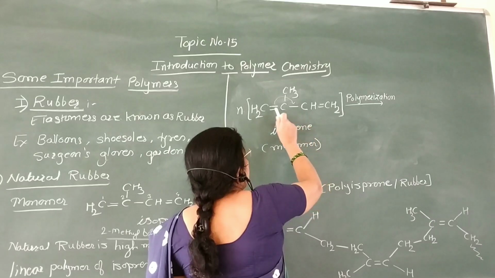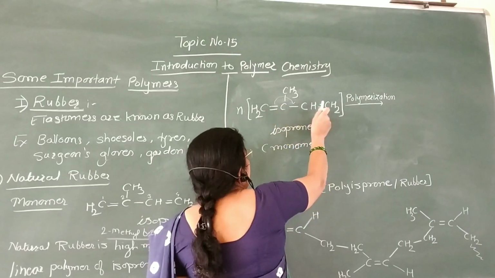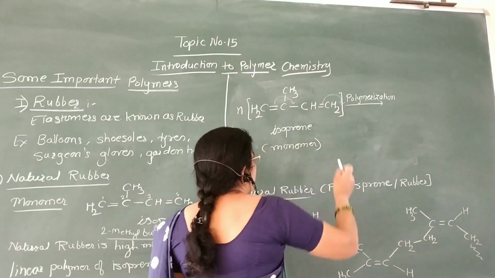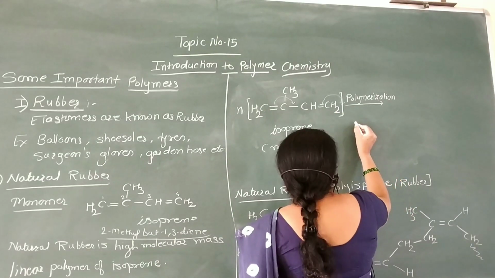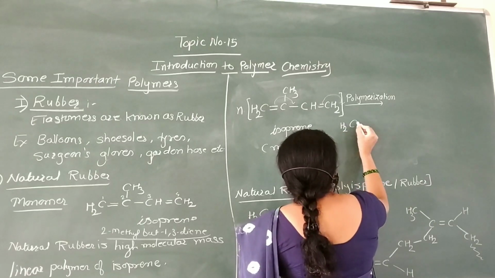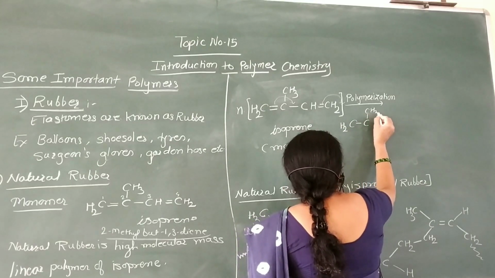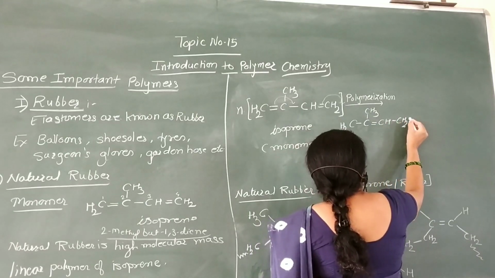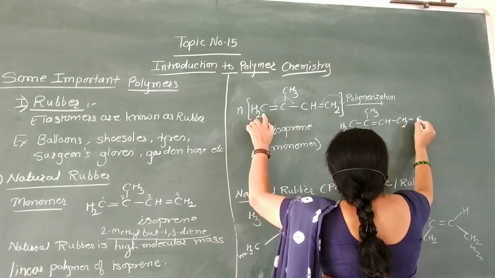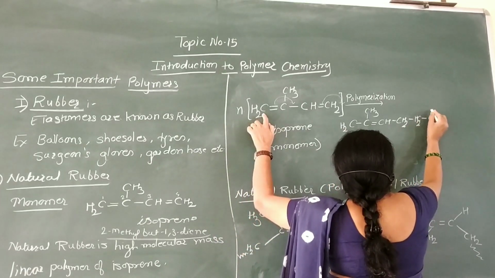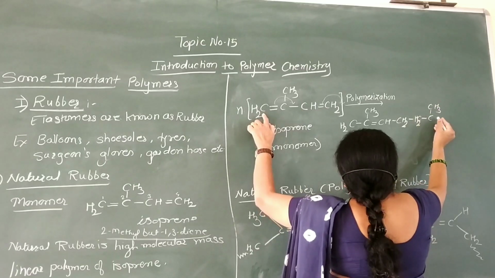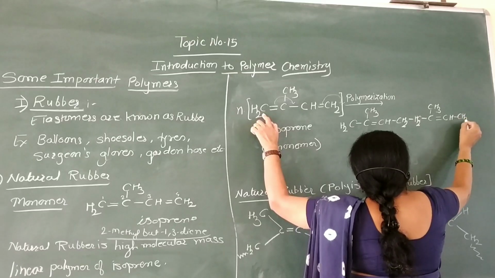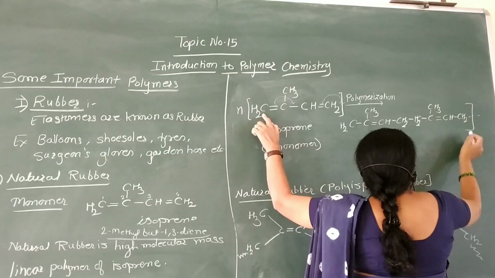The double bond shifts between these two carbon atoms, and this double bond shifts between the second and first unit. That is, we will get a repeating unit like this, CH2, CH3, double bond, CH2. This is the repeating unit.